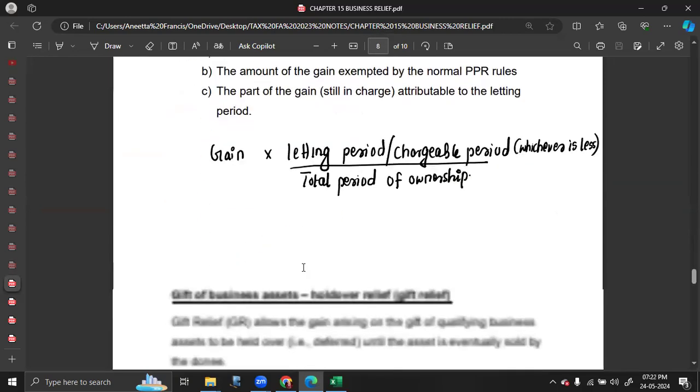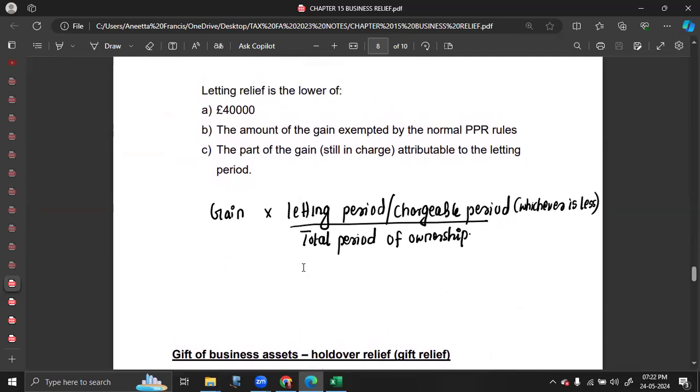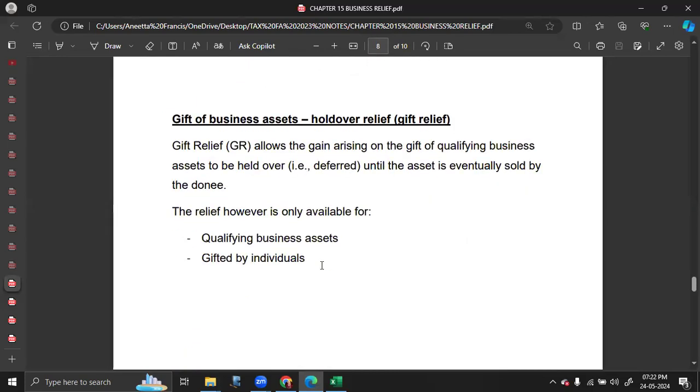And finally, you have letting relief, where your main residence is let out during your period of occupation. Letting relief is the lower of 40,000, PPR relief, or gain amount into letting period divided by the total period of ownership. And finally, holdover relief.